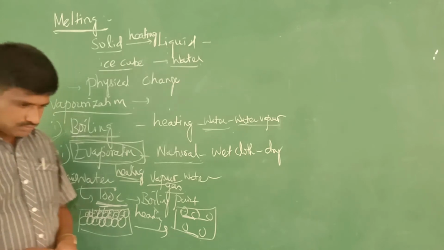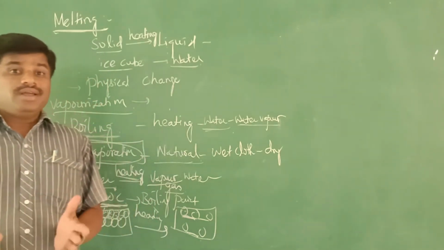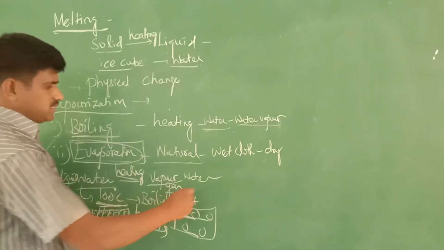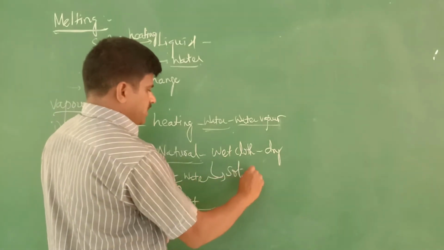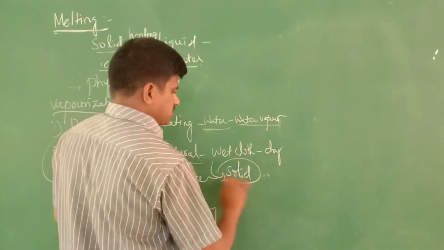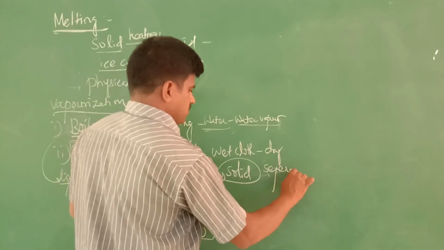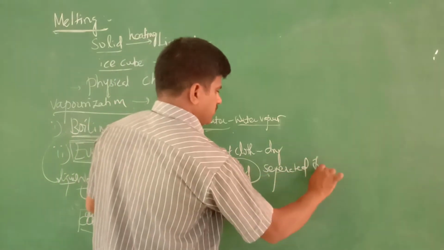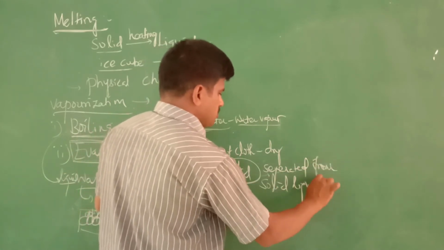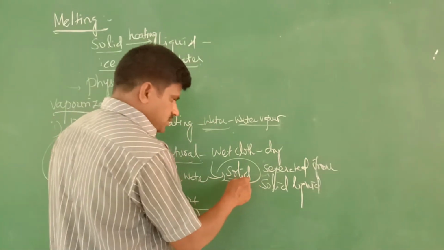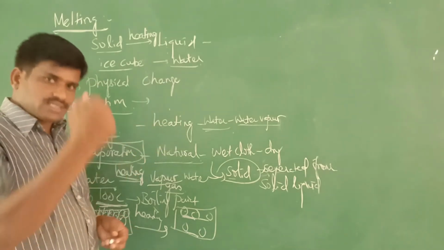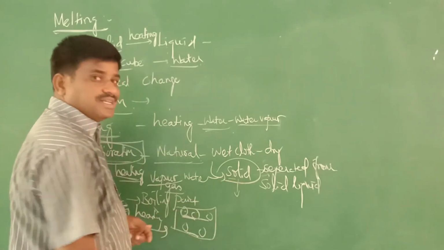For example, a solid substance is separated from a solid-liquid mixture. When I say this, you may have an idea: solid from a solid-liquid mixture. Yes, that is salt.